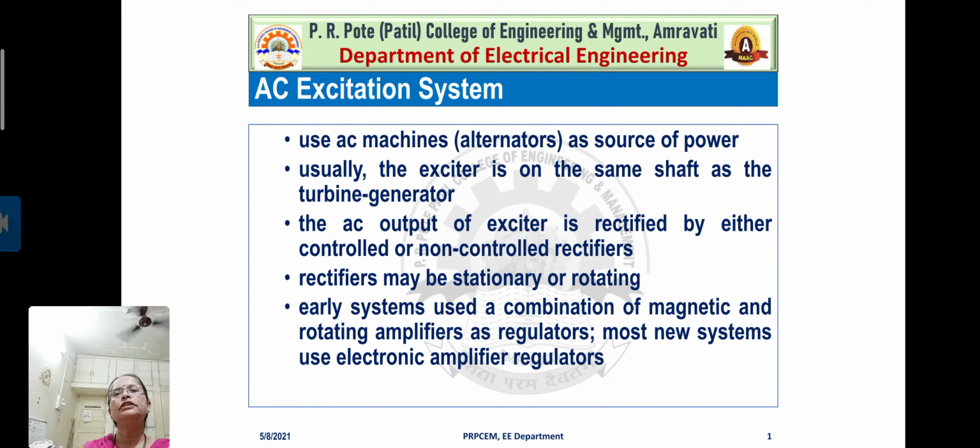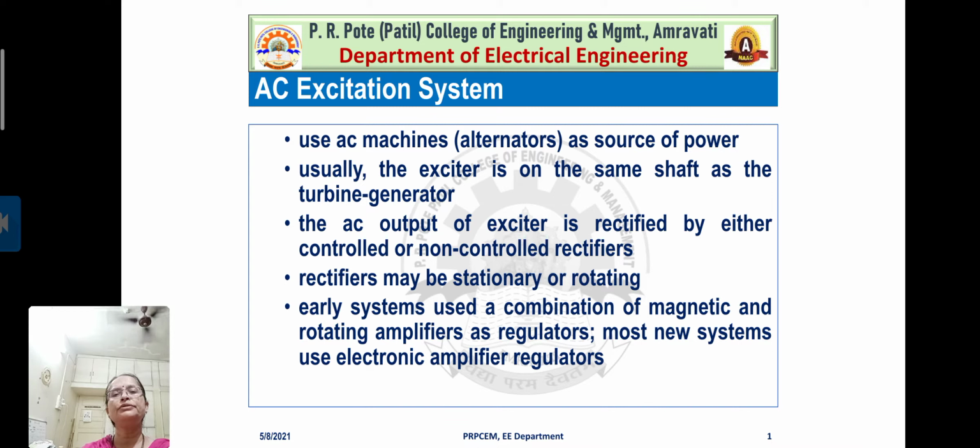These rectifiers may be either controlled or non-controlled. Rectifiers may also be stationary or rotating, and depending upon these, the AC excitation systems are further classified. Early systems used a combination of magnetic and rotating amplifiers as regulators.